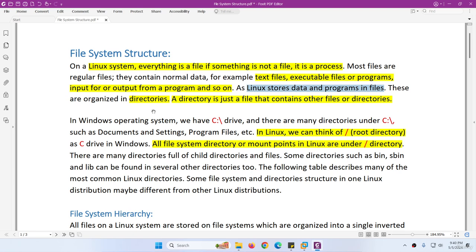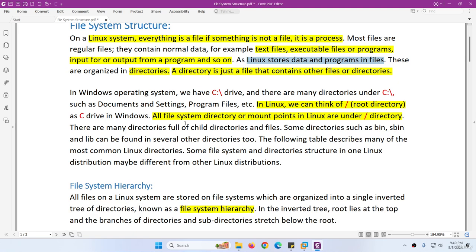Now let's start the Linux file system structure. Let me give an example. In the Windows operating system, we have a C drive where you will find many directories, such as documents and settings, program files, Windows, and many other things.